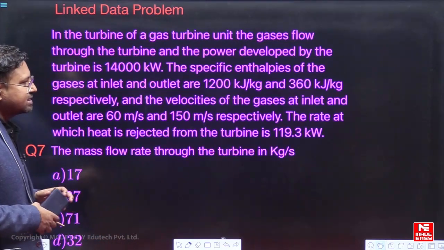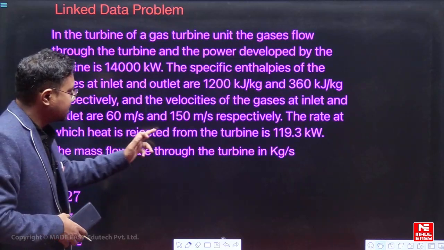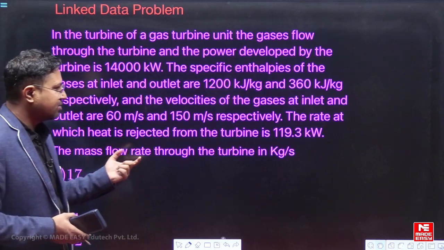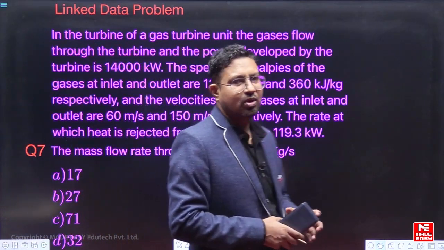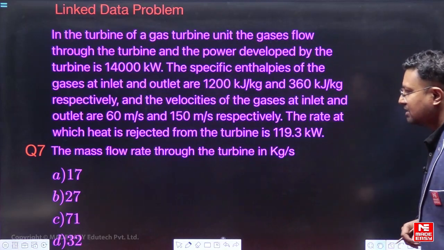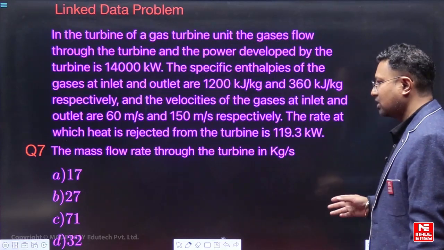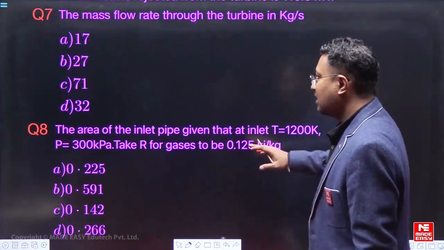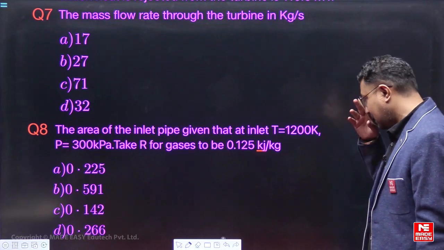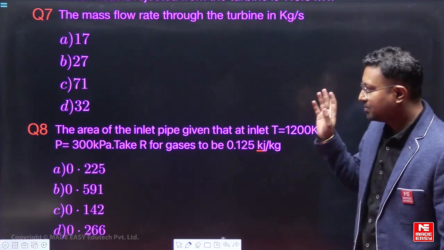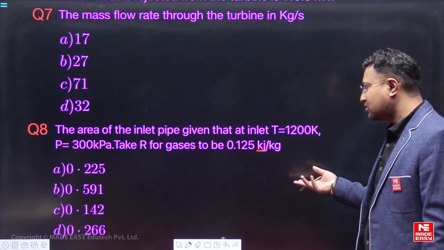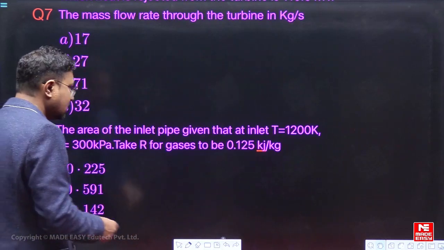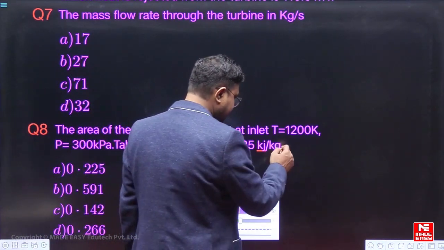And the velocities of the gases at inlet and outlet are 60 meter per second and 150 meter per second respectively. The rate at which heat is rejected from the turbine is 119.3 kilowatt. What we have to find out is the mass flow rate through the turbine in kilogram per second. So how much mass will flow out of the turbine, and then the area of the inlet pipe, given that at inlet T equal to 1200 Kelvin, pressure is given. Take R for gases to be 0.125 kilojoule per kilogram Kelvin.